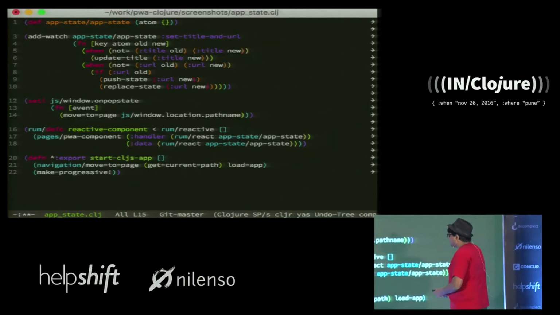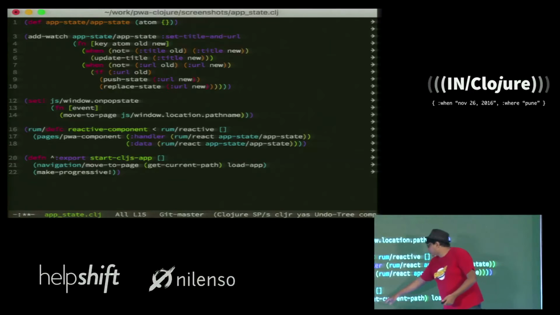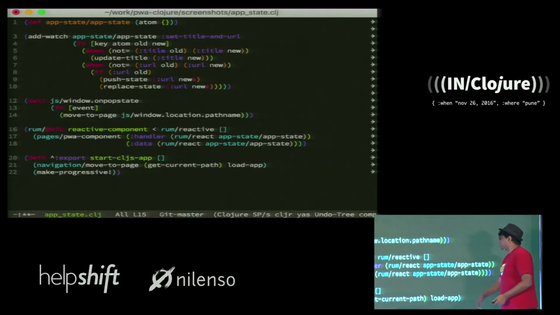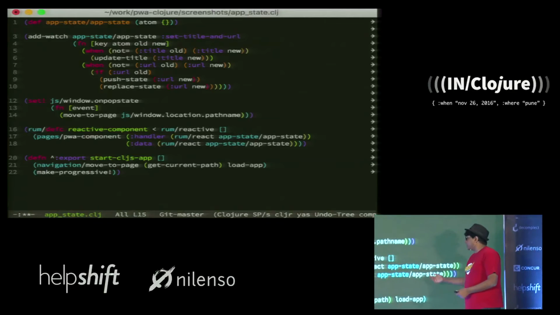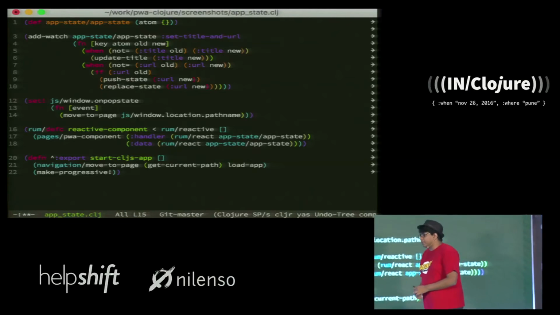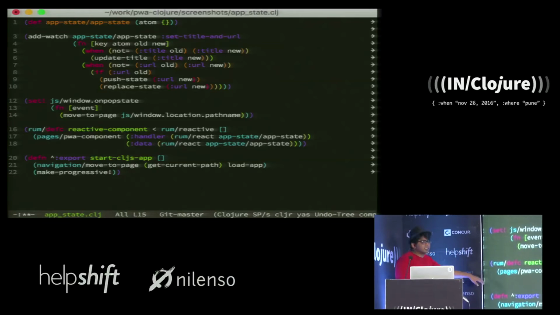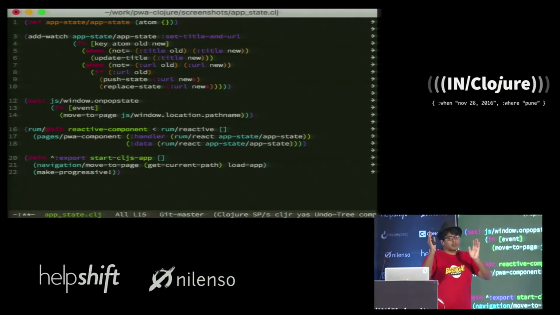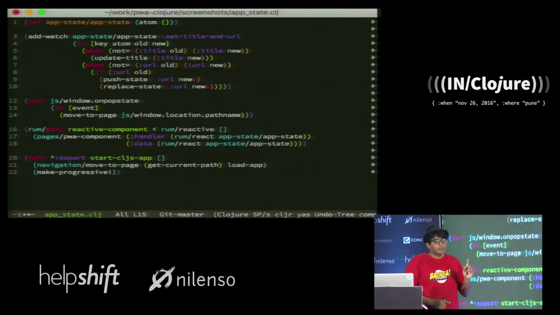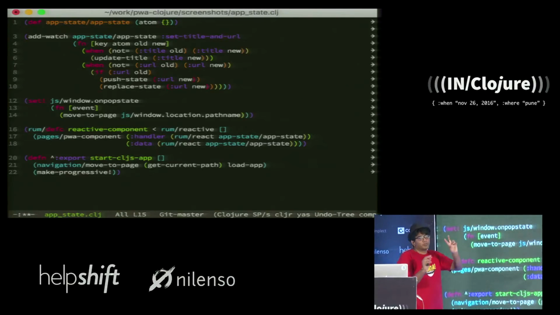Finally, you'll see that starting your application is just the same call, which is moving to that particular page based on the current path and loading the page. And the most important thing that also listens on this application state is my main component. I'm treating everything within a shell as one single immutable component, and here I wrap it in a mutable component.